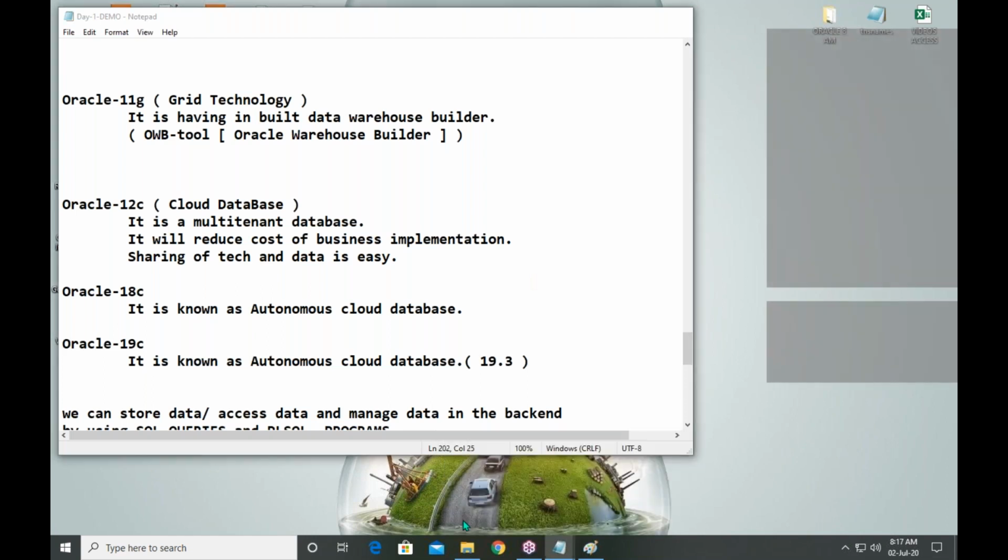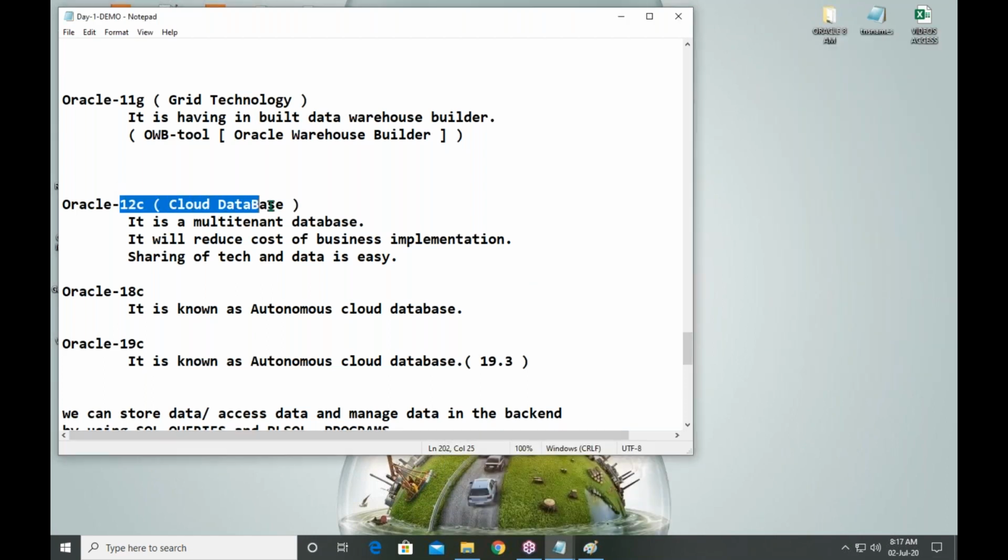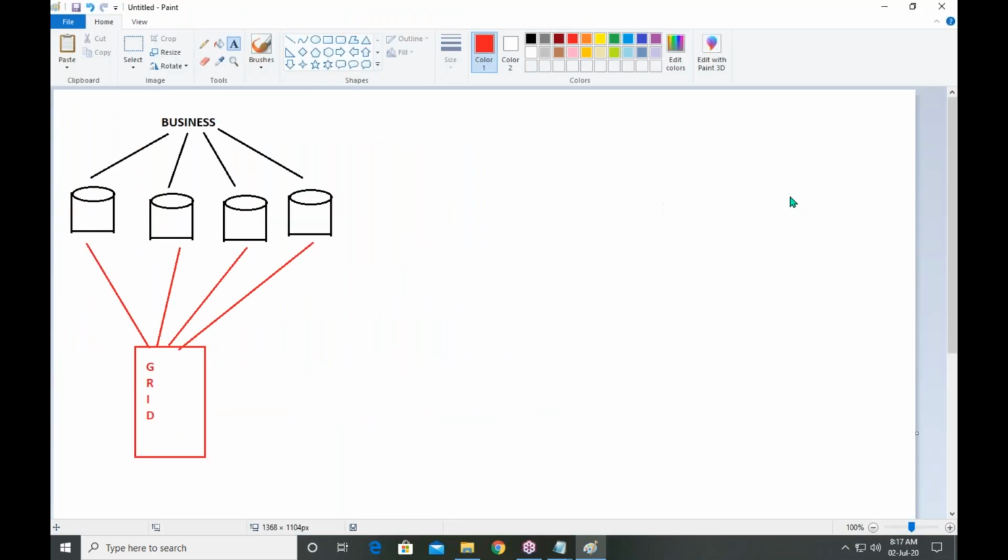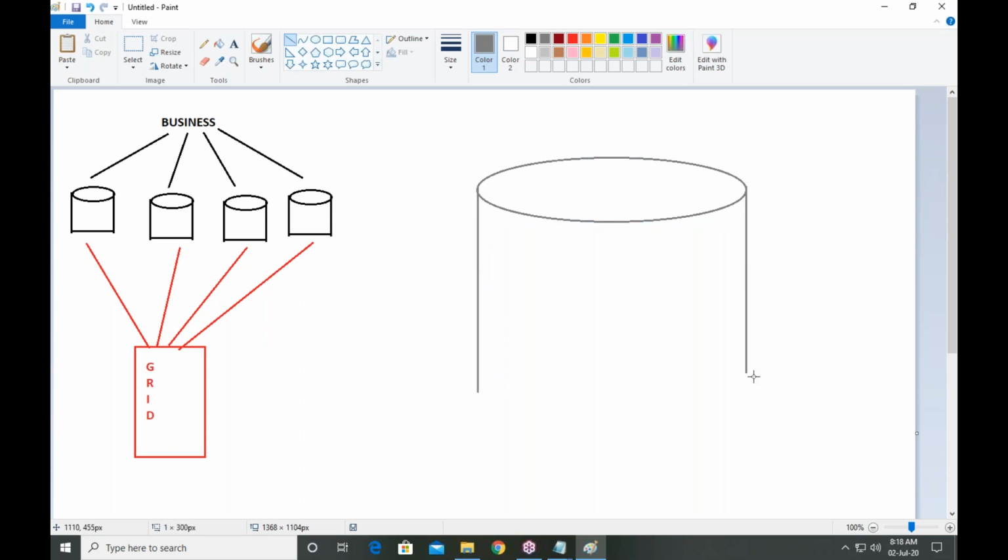I will explain again. Hold on a moment. 12c is known as a cloud database. It is also known as a multi-tenant database. What is the benefit of a cloud database? Let me show in the diagram the difference between other databases and a cloud database. A cloud database looks like this. It's a big database. Understand? Okay, this is my cloud database.